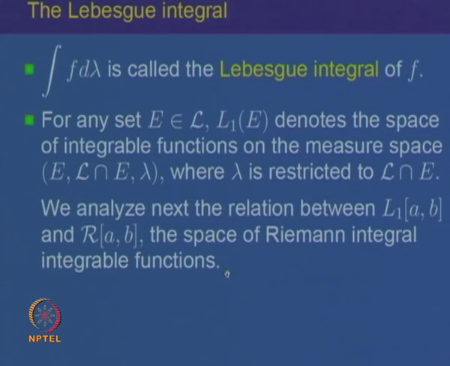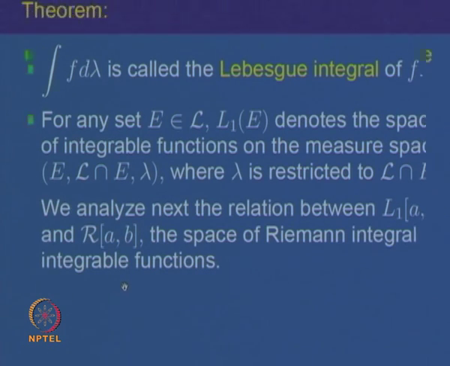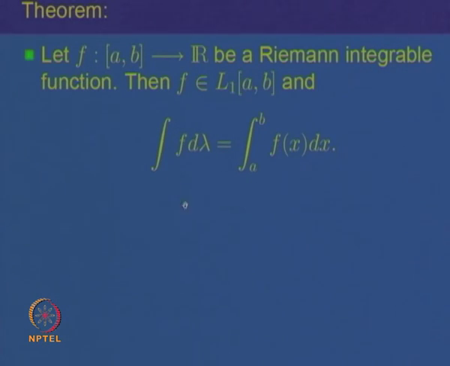So, what we are going to show is that R of A B, the space of all Riemann integrable functions, is a subset of L 1 of A B, and the notion of Riemann integral is the same as the notion of Lebesgue integral for Riemann integrable functions. So, that is the relation between the Riemann integral and the Lebesgue integral.